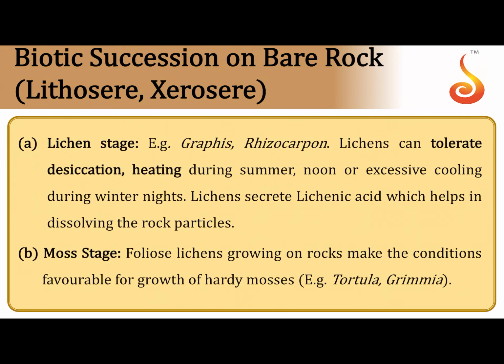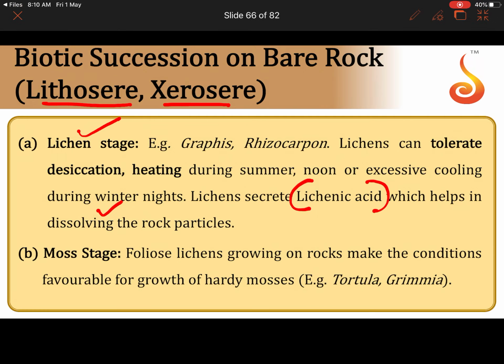If this kind of succession, that is of changes in the biological or biotic communities, is happening on land, then it is referred to as a lithosere or a xerosere. It starts off with lichens, because lichens are the ones which are capable of growing on a bare rock, and they are the ones which release acids like lichenic acids, which dissolve the rock particles and start the weathering process required for soil formation in this case.